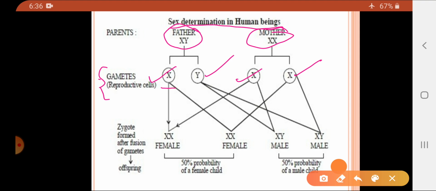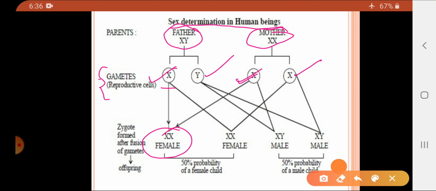Suppose the sperm of the father containing the X chromosome fuses with the mother's gamete, that is the egg containing the X chromosome, then it would produce a zygote which will have the XX condition.